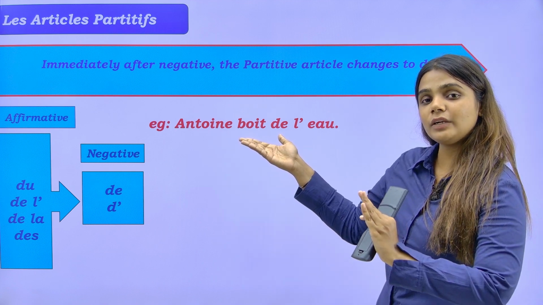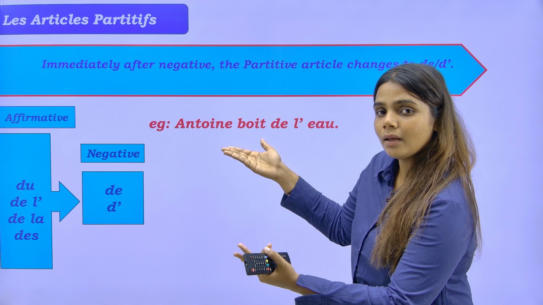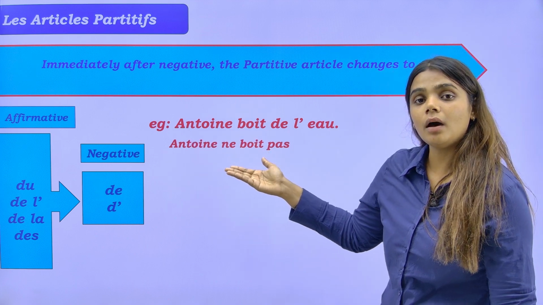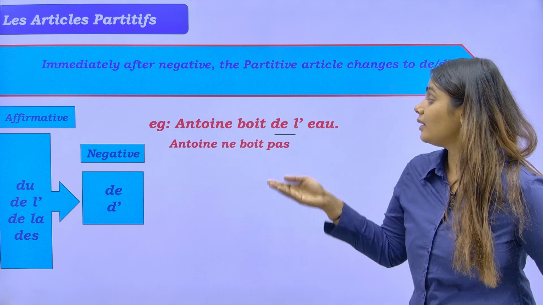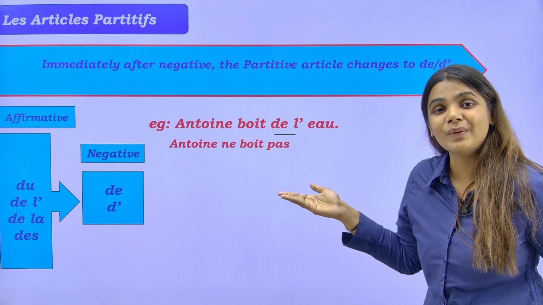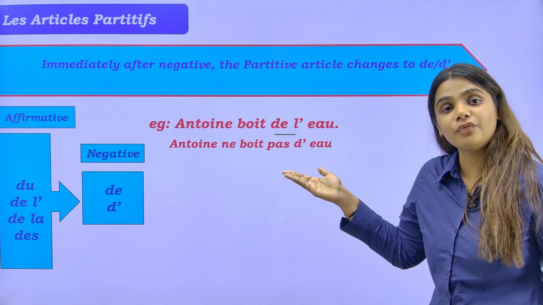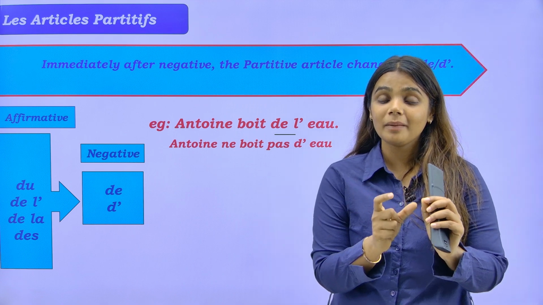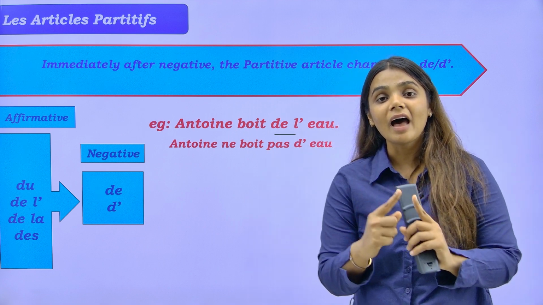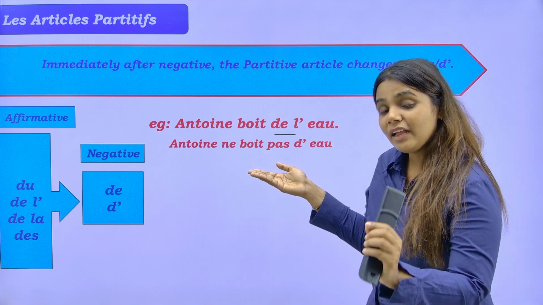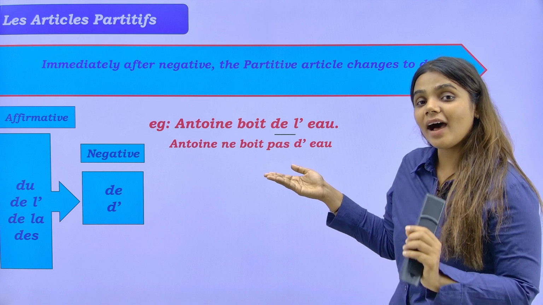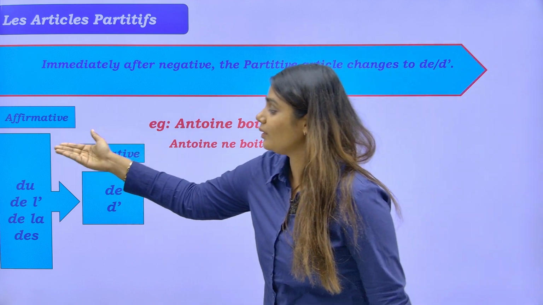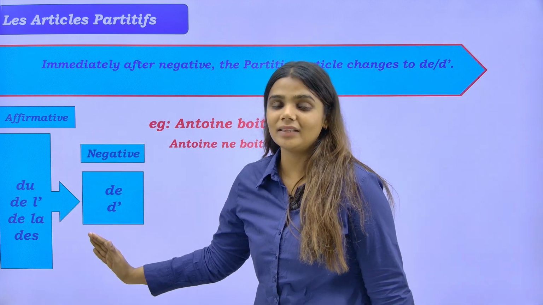So what does the rule say to make negative? Before the verb you put ne, and after the verb you put pas. So I will change it to Antoine ne boit pas. And this de l', what will it change to? It will change to d apostrophe. So Antoine ne boit pas d'eau. So when you are making your sentence negative, if you see a partitive article after pas, then my du, de la, de l', des will change to de or d apostrophe.